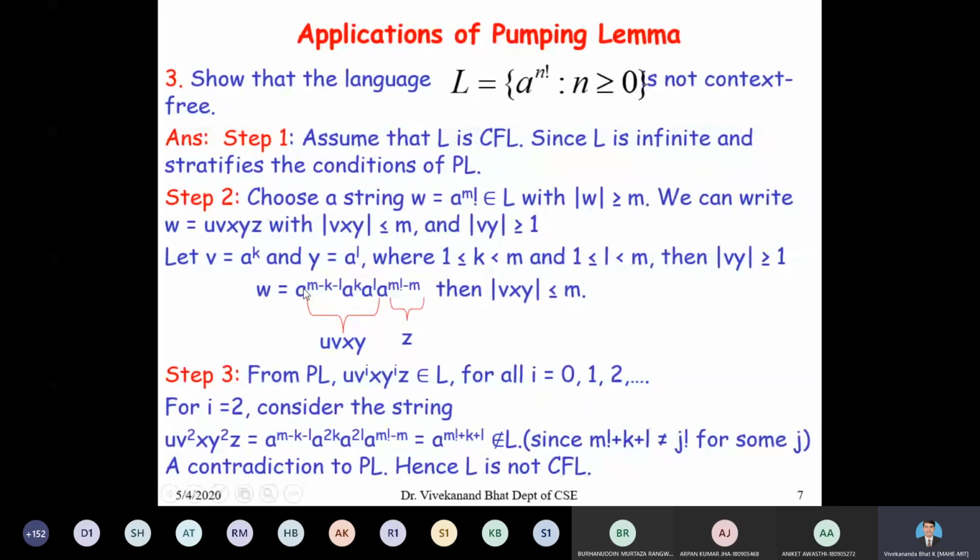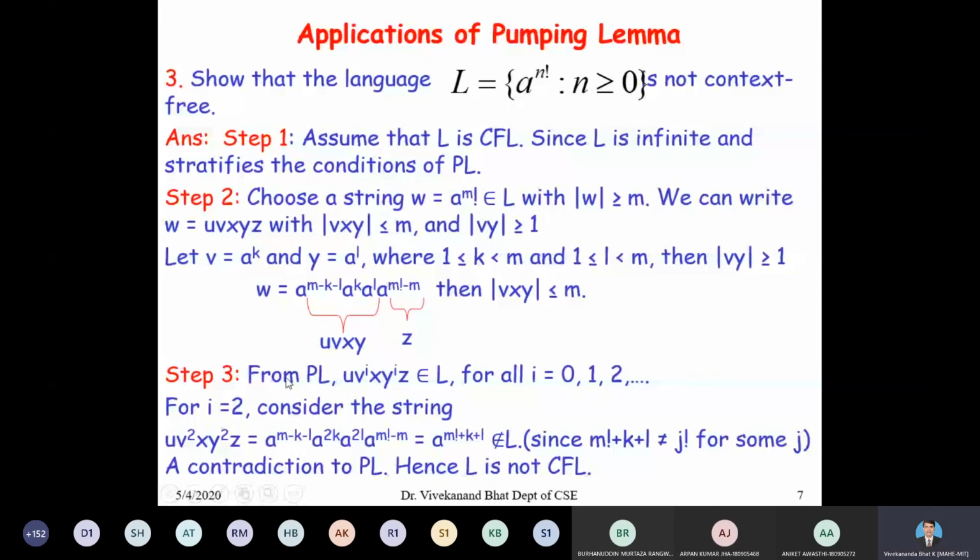Because the length is anyway m, you can take u equal to a to the power of 0, x equal to a to the power of 0. That means the length of vxy is less than or equal to m. So my z is a to the power of m factorial minus m, and my uvxyz is a to the power of m minus k minus l, a to the power of k, a to the power of l. Try to see this decomposition very carefully. This is the very crucial part in the pumping lemma, this decomposition and these conditions. These conditions should be satisfied, otherwise you cannot make use of the pumping lemma.